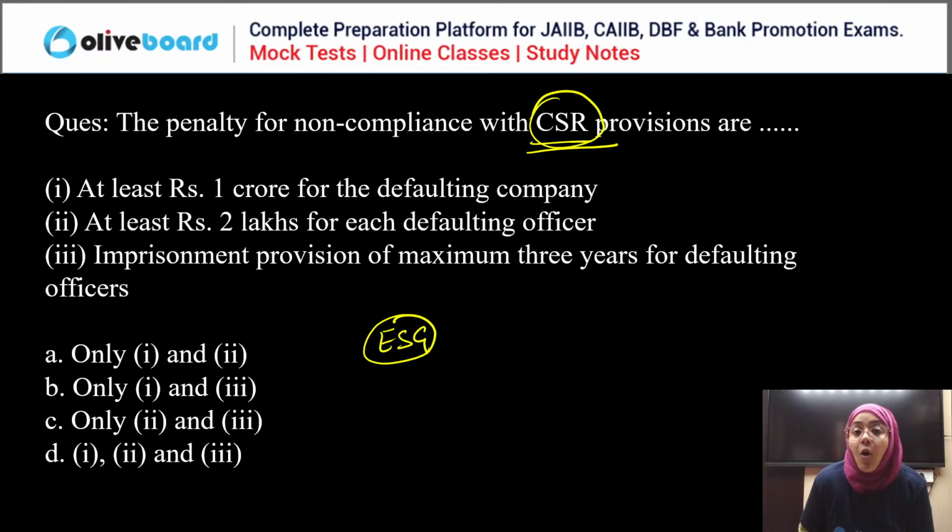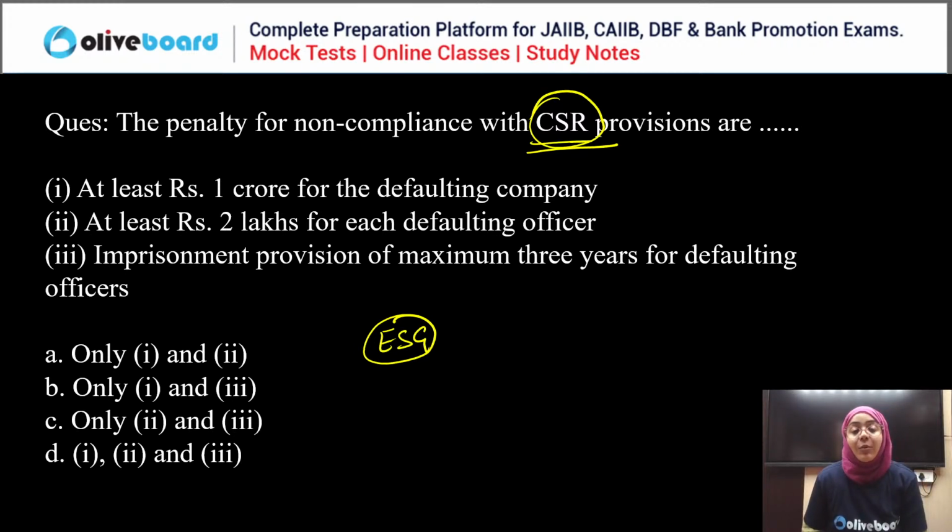If you are not following the provisions of corporate social responsibility, then what is the penalty? At least 1 crore for the defaulting company, 2 lakh for each defaulting officer, and third, imprisonment provision of maximum 3 years for the defaulting officer.